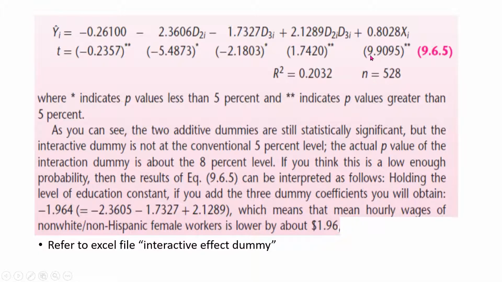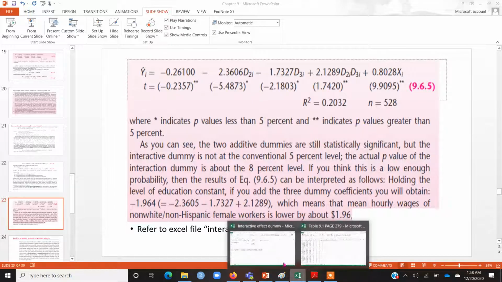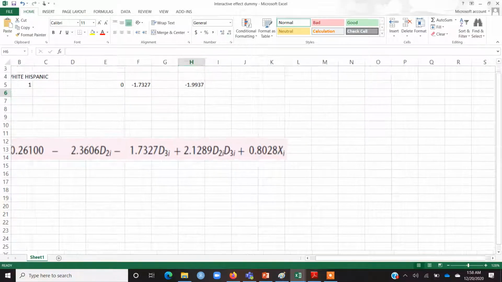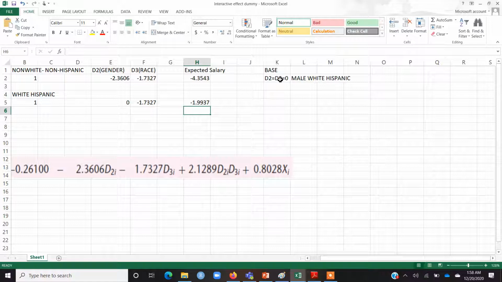So if this is the output, let me refer to the Excel file where I have discussed this. So this is the regression output, and let's say I were to compare different types of people. How can I compare? First of all, you need to understand that your base category is where D2 and D3 both are 0. And what does that mean? D2 equal to 0 means it's a male, D3 equal to 0 means it's a white Hispanic. So the base category is a person who is a male and white Hispanic.